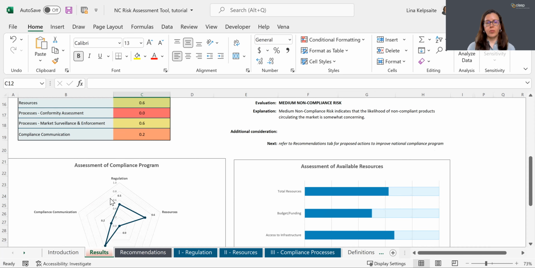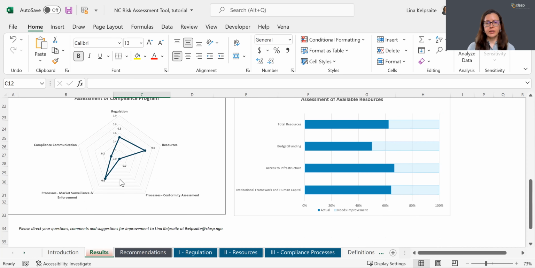The assessment of compliance program chart, or spider chart, here provides a visual representation of the indicator scores, and the assessment of available resources chart here shows where the compliance program is in terms of needed resources.